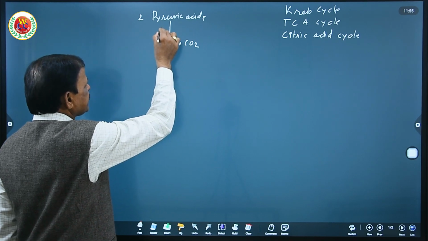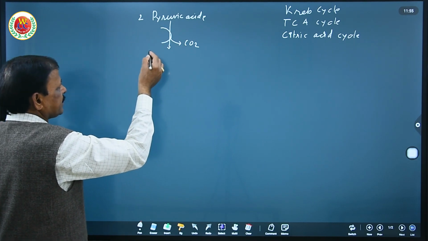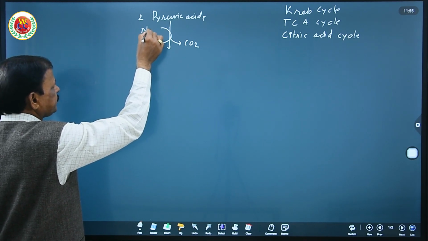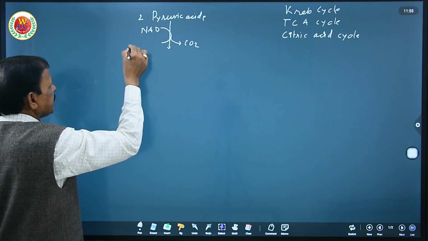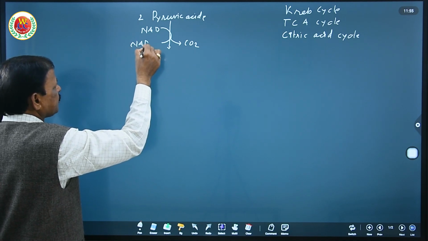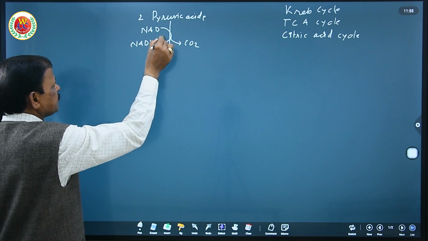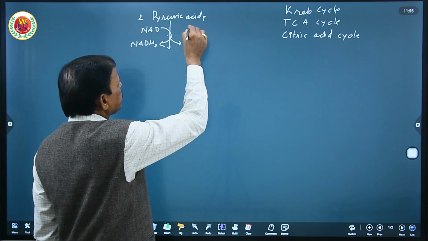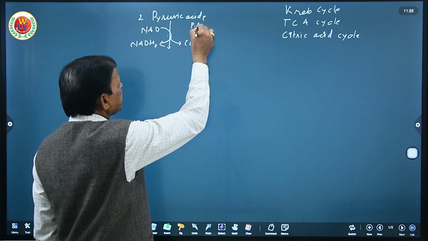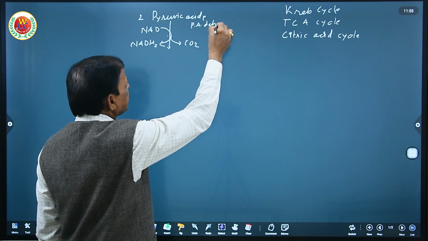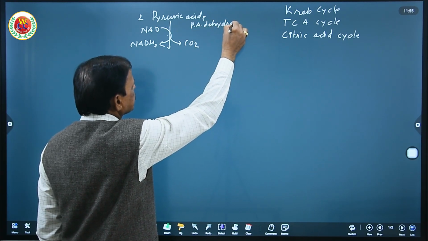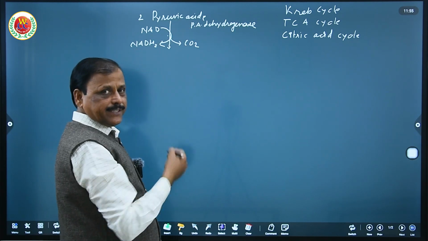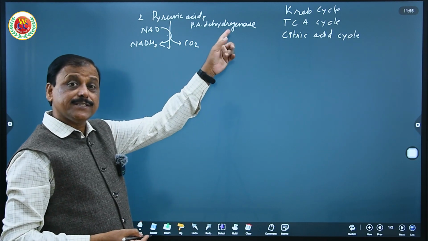And since it undergoes oxidative decarboxylation, the hydrogen released from pyruvic acid combines with NAD to form NADH2. It occurs in the presence of pyruvic acid dehydrogenase. Hydrogen is released, therefore the process is dehydrogenation.